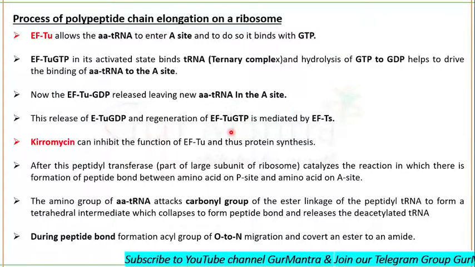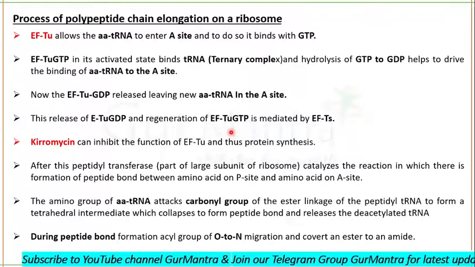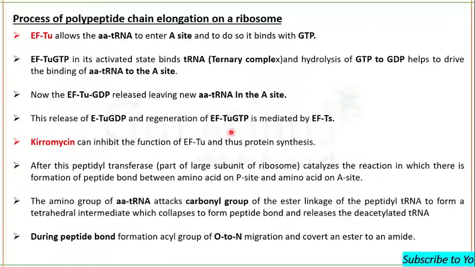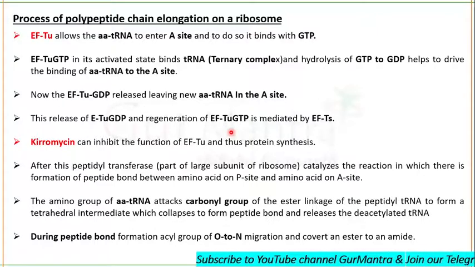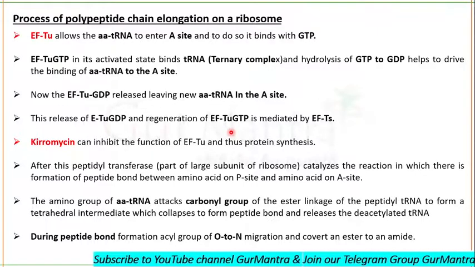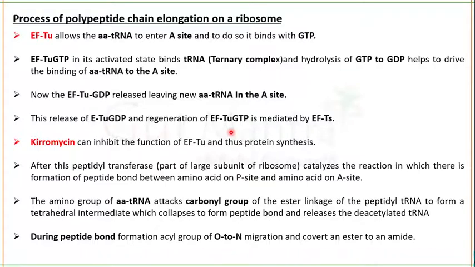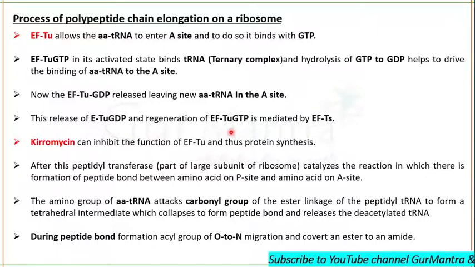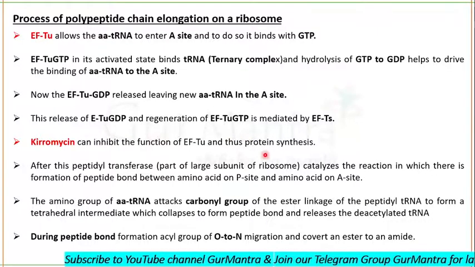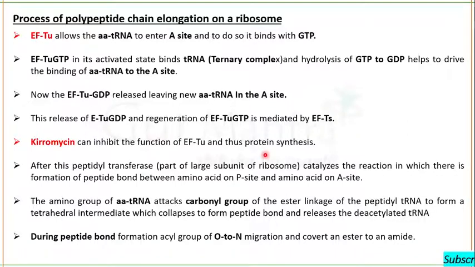Okay. So once the aminoacylated tRNA is added to the A site, we are talking about the elongation and not the initiation. During initiation, I told you that the first aminoacylated tRNA binds to the P site and not to the A site, but now the P site is already booked. It is already having the aminoacylated tRNA, even the peptidyl group. But now the aminoacylated tRNA will be added to the A site.